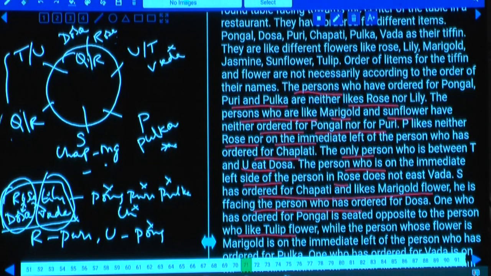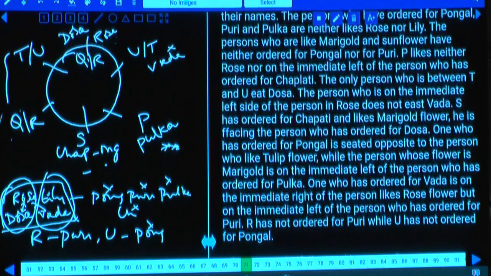And next one, see here, as Pulka is here, and Pongal and tulip are opposite, while the person whose flower is marigold is on the immediate left of the person who has ordered for Pulka. Marigold is to the immediate left of the person for Pulka. Then what is the possibility? Pulka and tulip are opposite to each other or not? And Pulka and which two are opposite here? Tulip and Pongal.